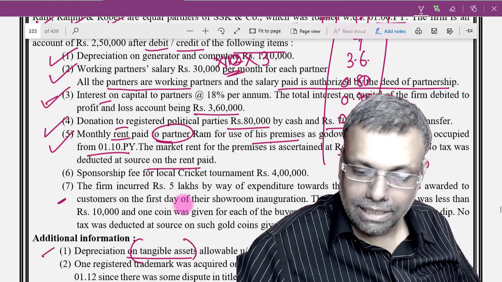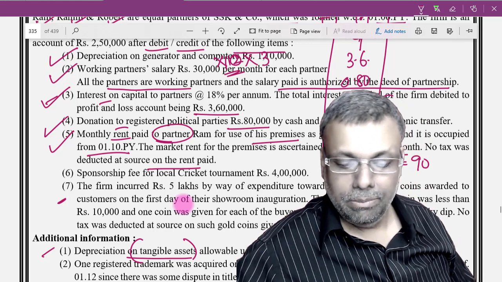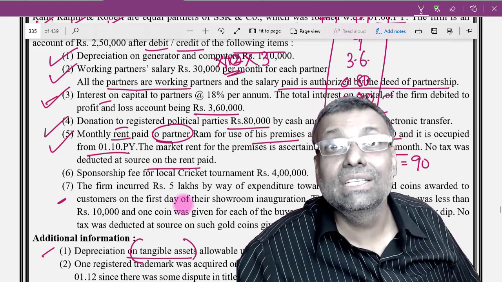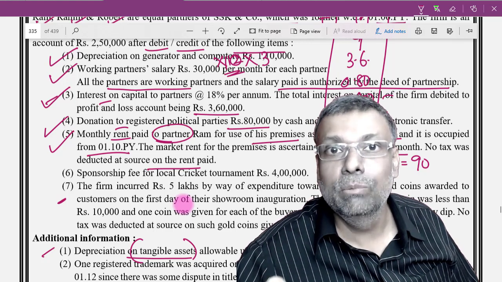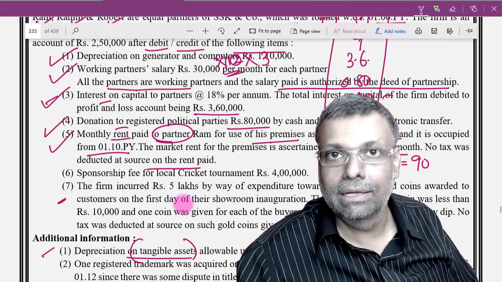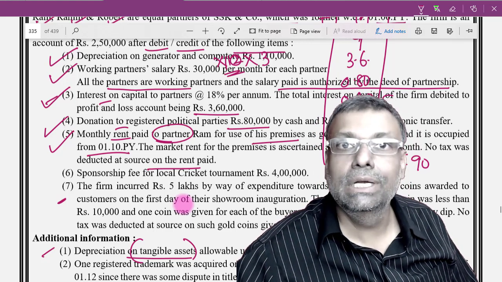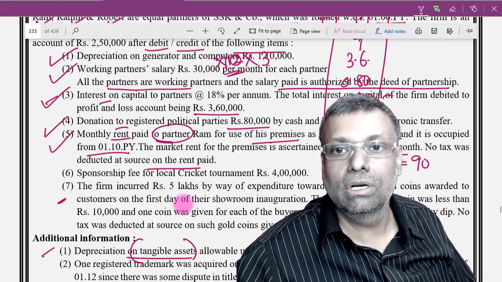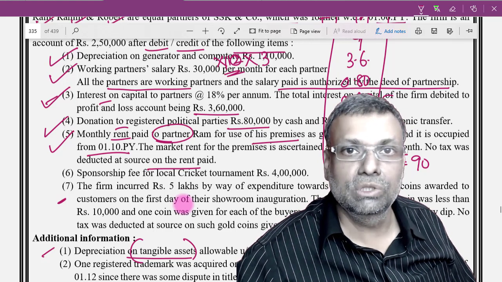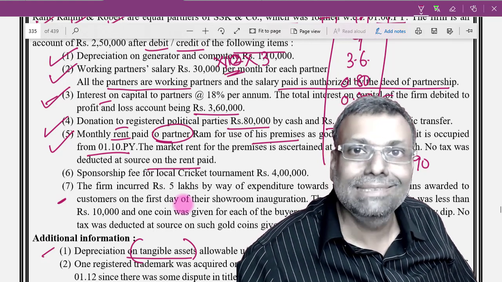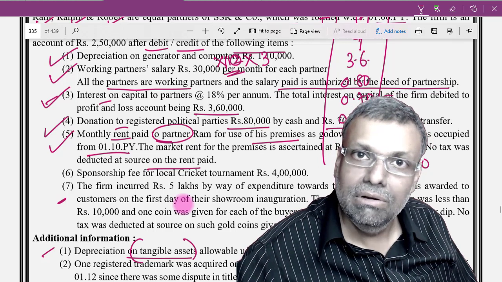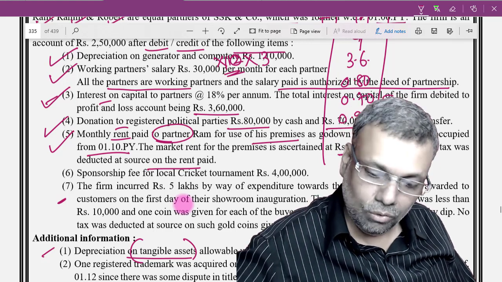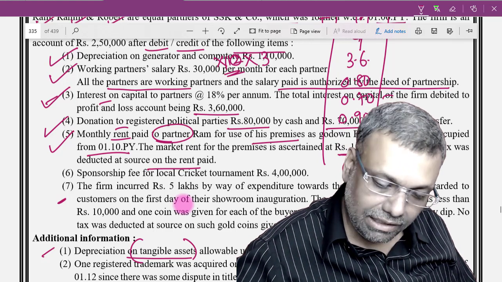So add 90,000. Okay, now remember one thing, this is a rent paid to the partner. It is not a remuneration which is given. It is a rent paid. And therefore, section 40B will not have any effect for this particular transaction, because it is not salary, bonus, remuneration, commission. It is for the use of the premises. And therefore, section 40B will not have any effect. But that related party transaction disallowance will come into picture, and that we have already done, add 90,000.